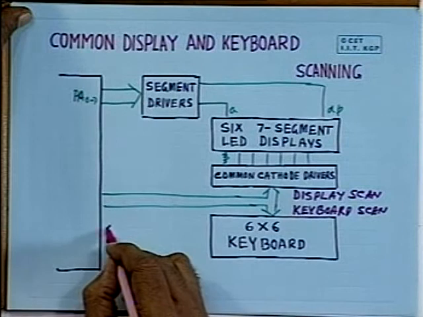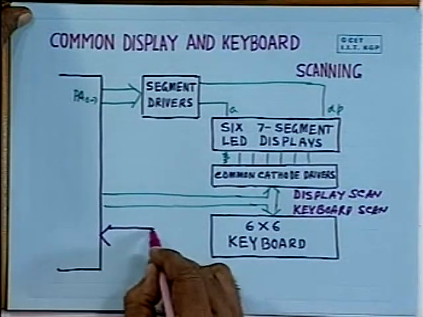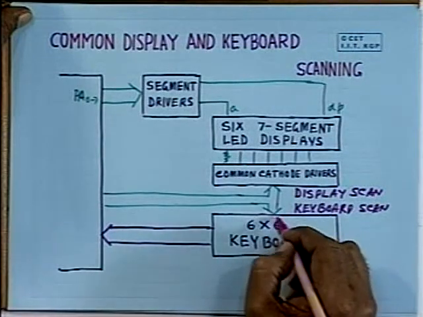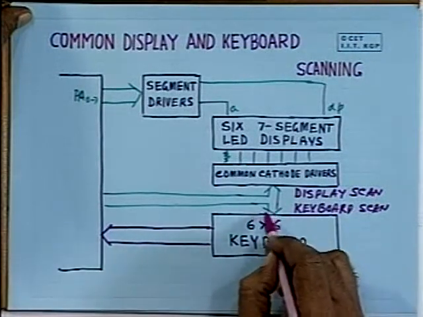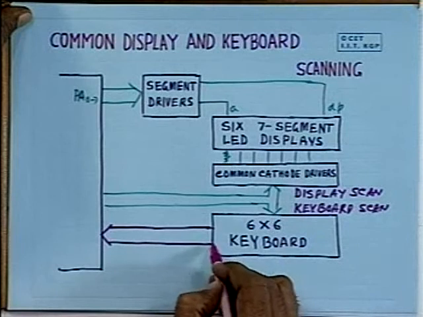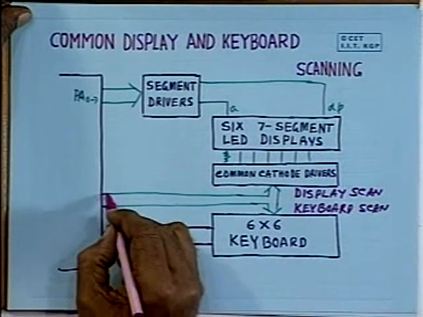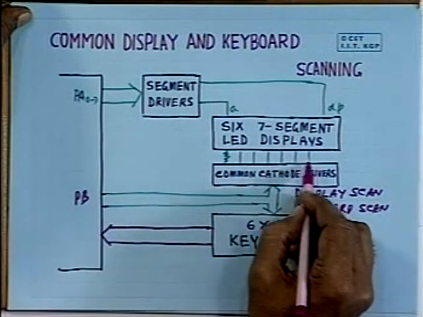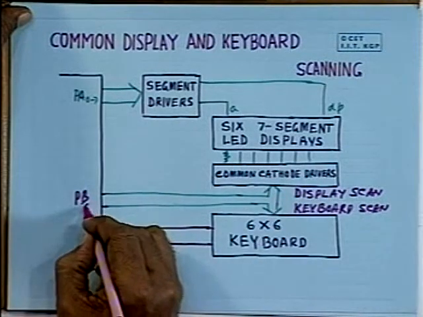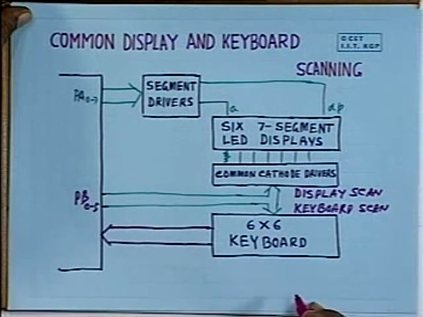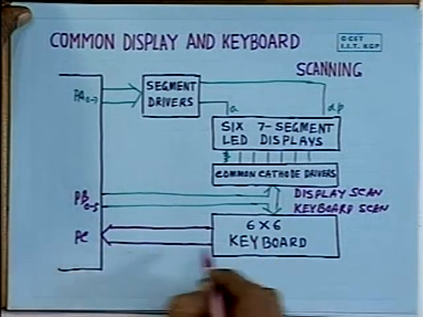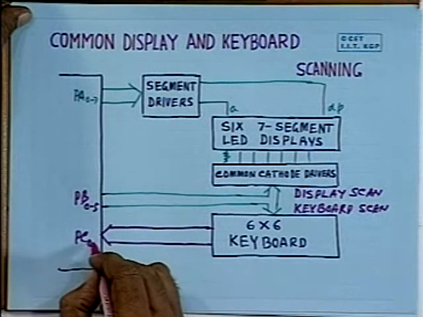And as you have seen, the outputs from the keyboard, those column lines, will go to the row lines. You can use a decoder if necessary here, and this will go to the column lines. So these lines can come from PB. You will require 6 digits, so here 0 to 5, and this can come to PC. Here also you will require 6 lines, so 0 to 5.